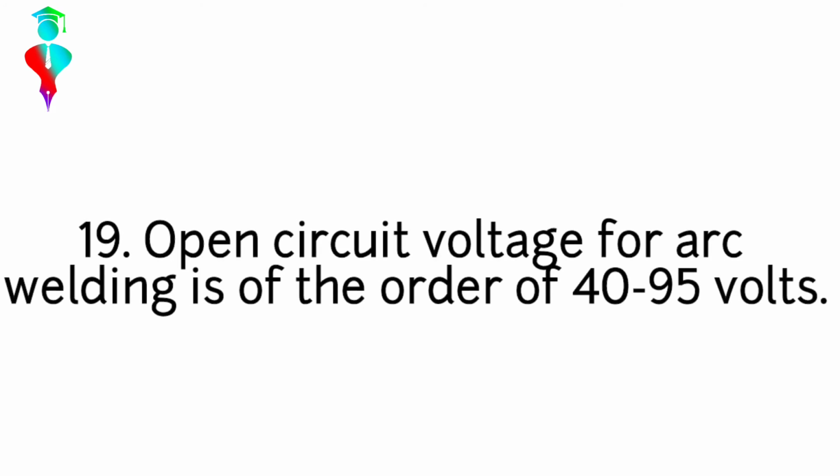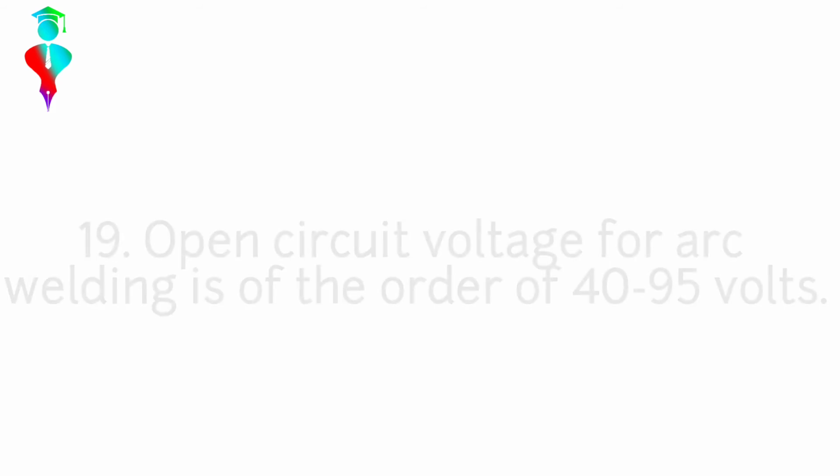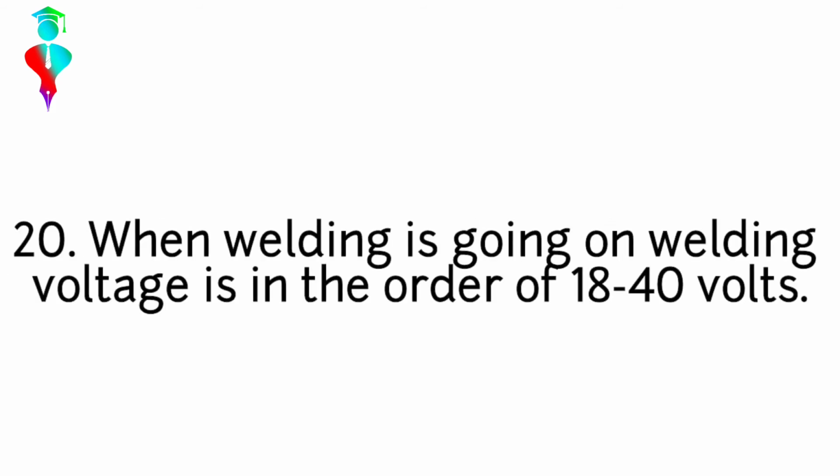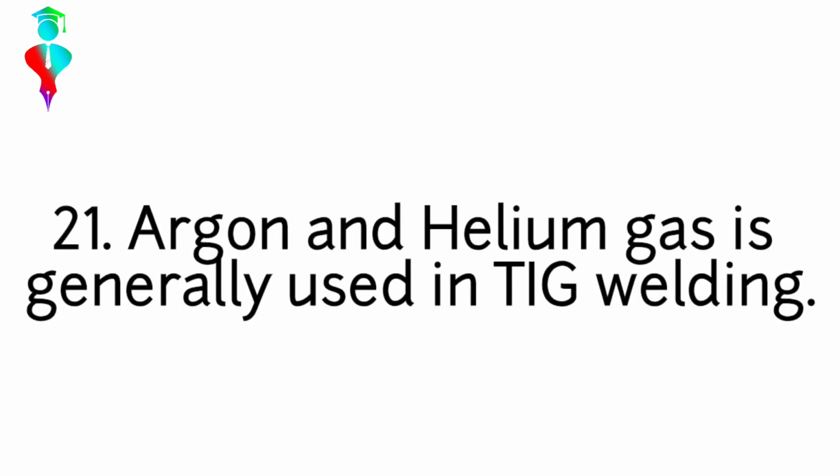Open circuit voltage for arc welding is of the order of 40 to 95 volts. When welding is going on, welding voltage is in the order of 18 to 40 volt. Argon and helium gas is generally used in TIG welding.